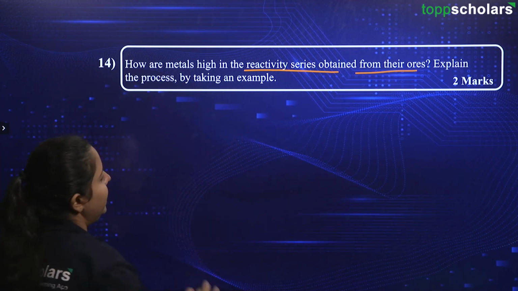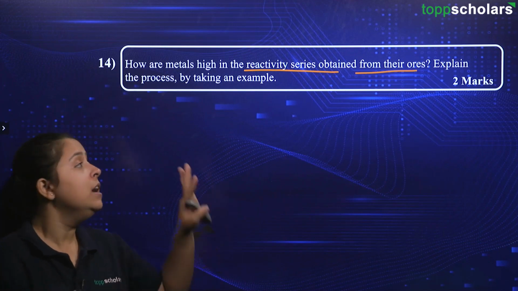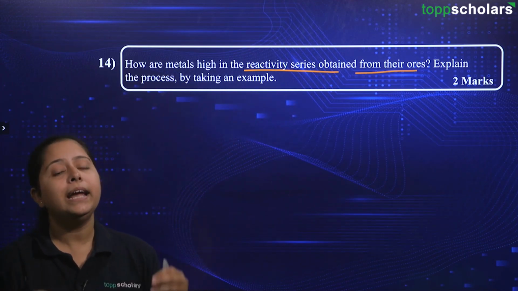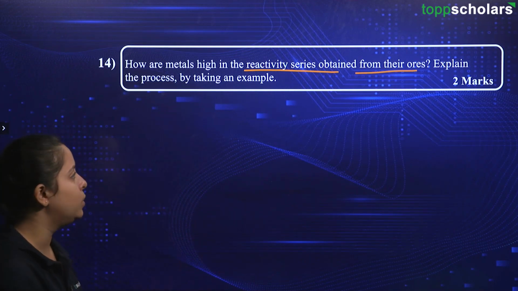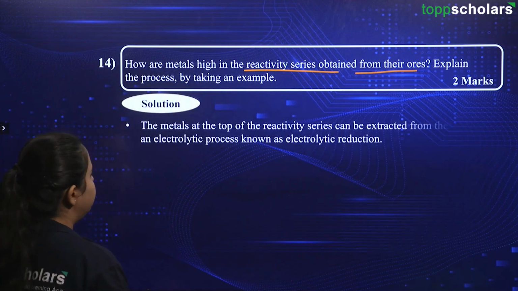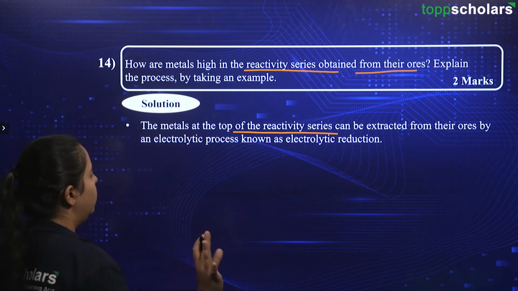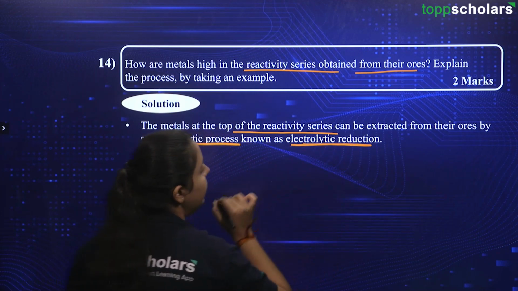Explain the process by taking an example. We have in this session earlier discussed that the metals coming in high reactivity series are extracted by electrolysis process. So, we will try to fit that understanding in this question, and this question is asked for 2 marks. Going ahead for the solution part, the metals at the top of the reactivity series can be extracted from their ores by electrolytic process known as electrolytic reduction.